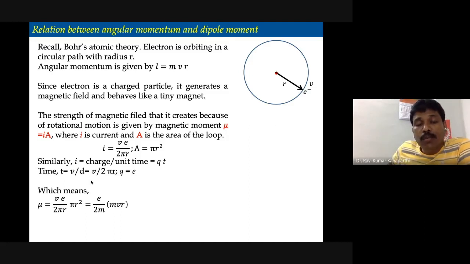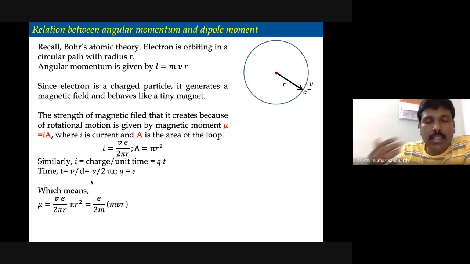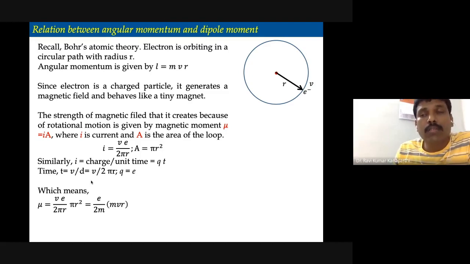The magnetic moment in this particular case is given by the current passing through the loop multiplied by the area it makes. This is just electromagnetism basics, so please try to recall. The electron is a negatively charged particle and it is orbiting, therefore there is a current generation.